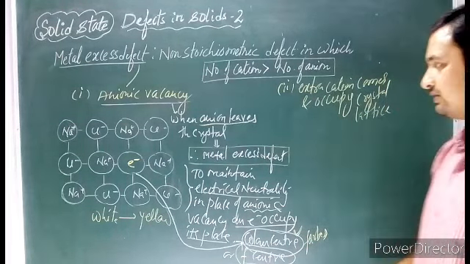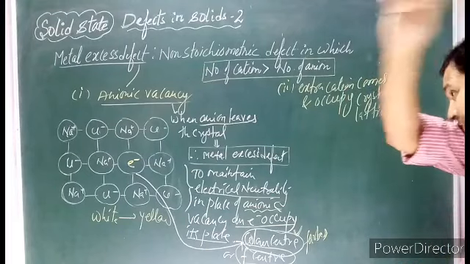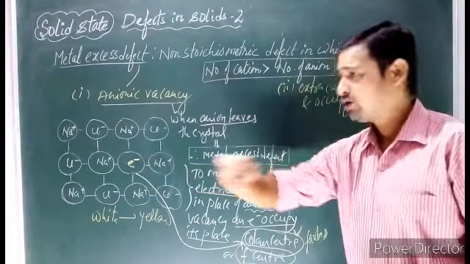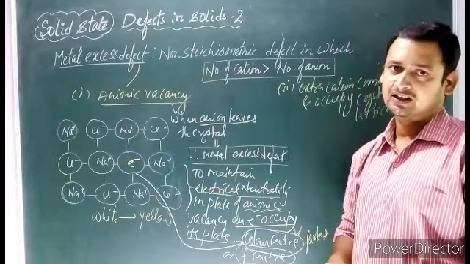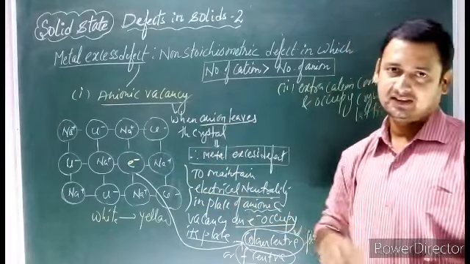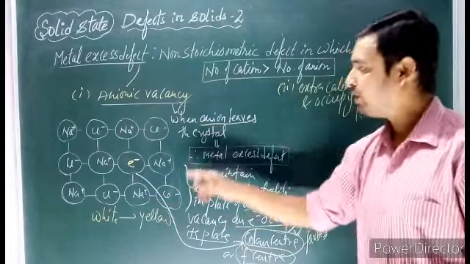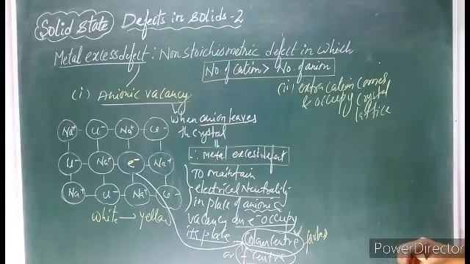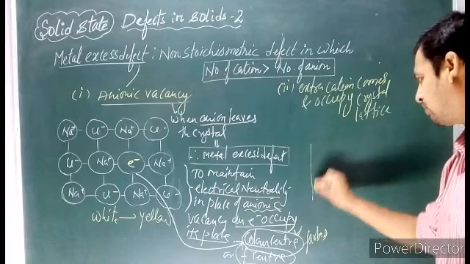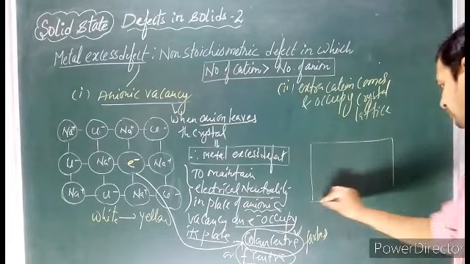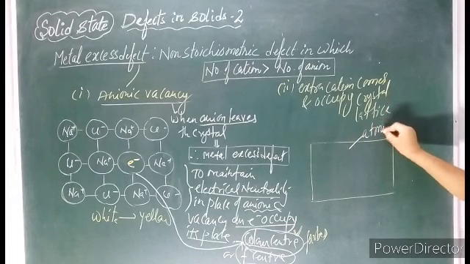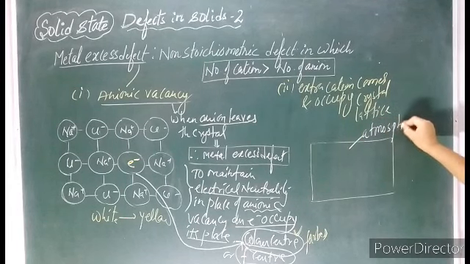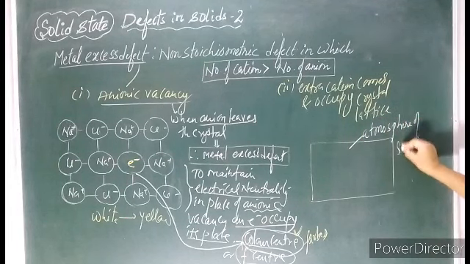Now you see here, how is this electron trapped here? How do we get the anionic vacancy? Let's see with this same example of NaCl. Suppose we are having an atmosphere of sodium vapor.